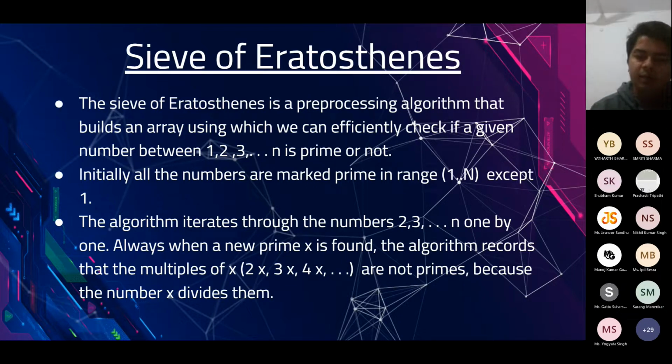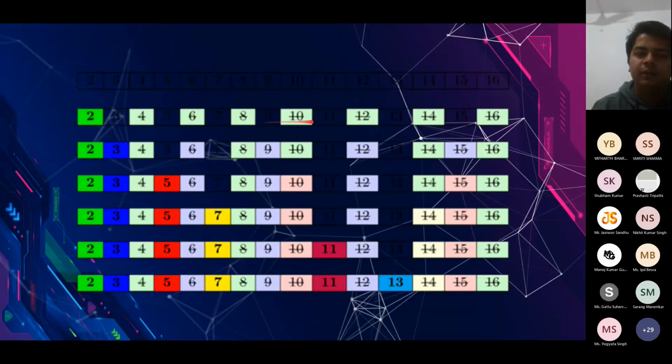The main idea of the sieve of Eratosthenes, I will explain via this diagram. Let's say that we know that the maximum number that can be given to us in all the queries is n. So what we do is we create an array of length n. It can be a boolean array or an integer array. Initially we mark all the numbers, or all the indices, as prime: 2, 3, 4, 5, 6, 7, 8.